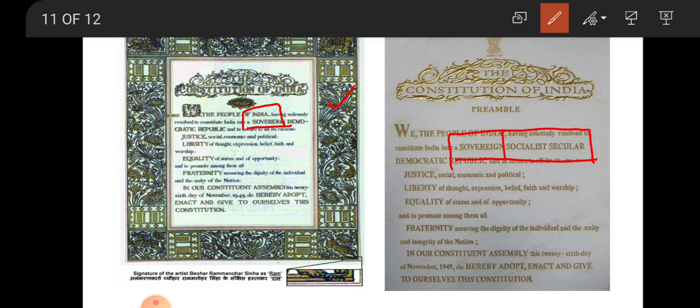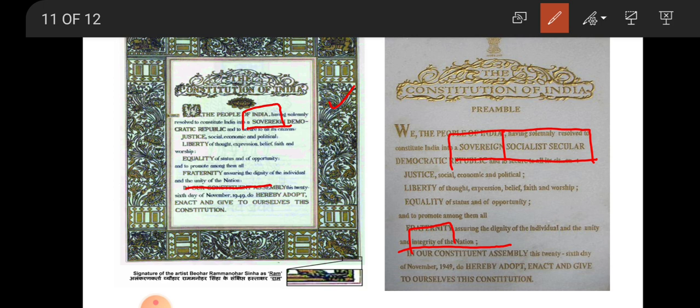Not only that, you can see here unity of the nation, but in this one you can see unity and integrity of the nation. So one more word, integrity, was added. These words were added during the 42nd amendment.